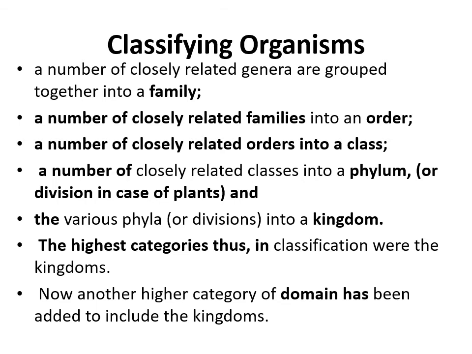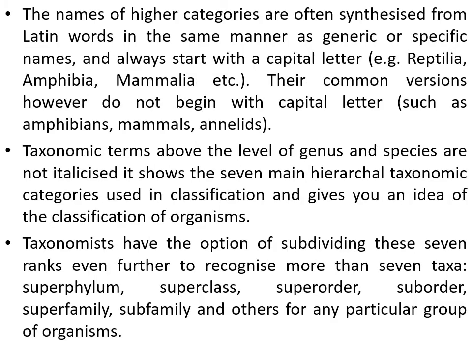Another higher category, which is known as domain, has been added to include the kingdoms. The names of higher categories are often synthesized from Latin words in the same manner as generic or specific names, and always start with a capital letter. Reptilia, Amphibia, Mammalia, etc. are always written in capital letter, whereas their common versions such as amphibians, mammals and annelids are written in small letters.